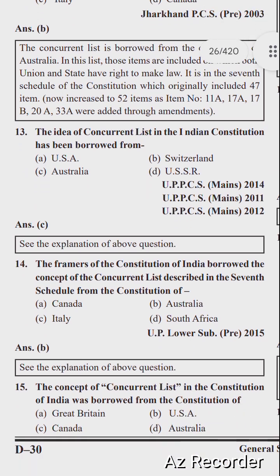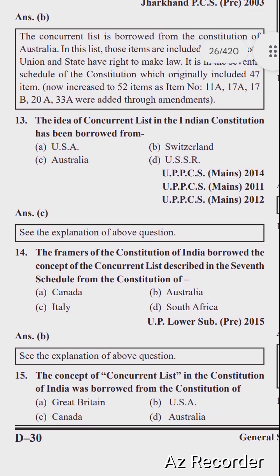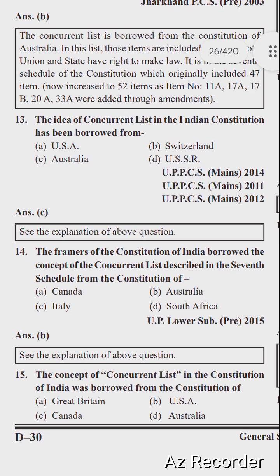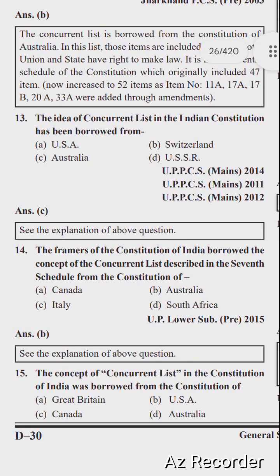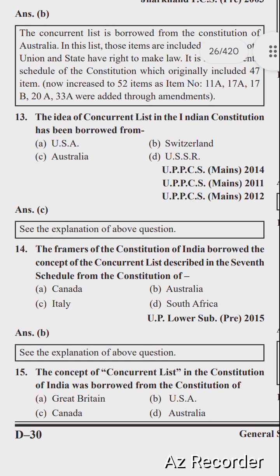So next question is, the framers of the Indian Constitution borrowed the concept of concurrent list, described in the 7th schedule of the Constitution of India, from which country? Options are Canada, Australia, Italy and South